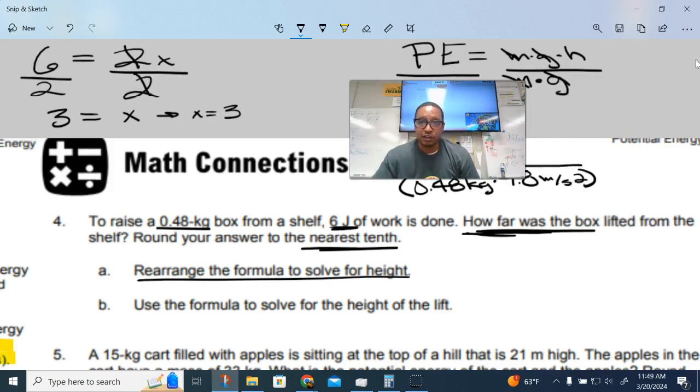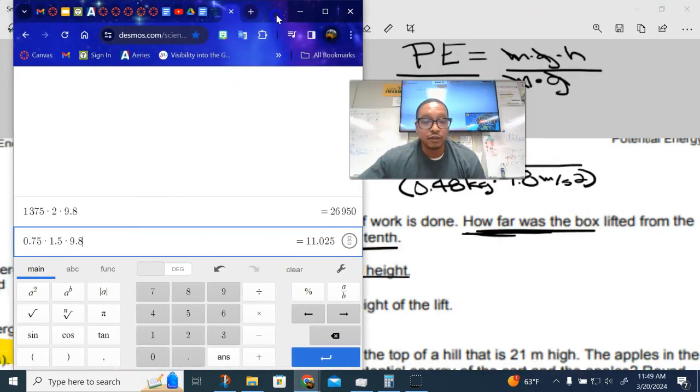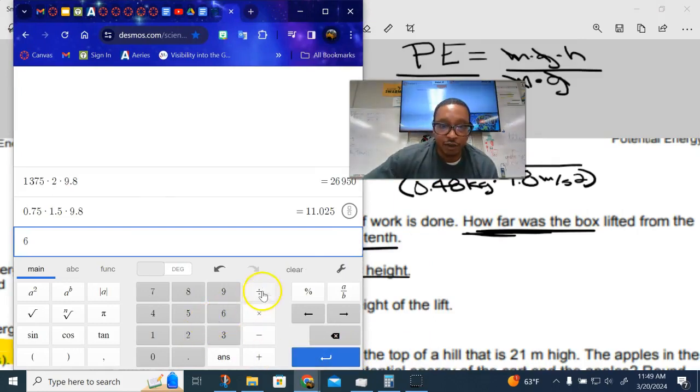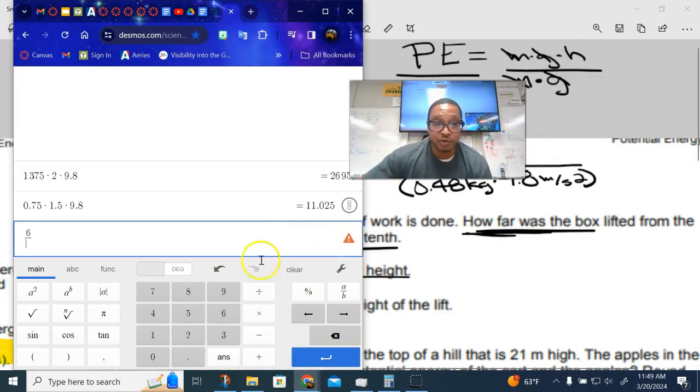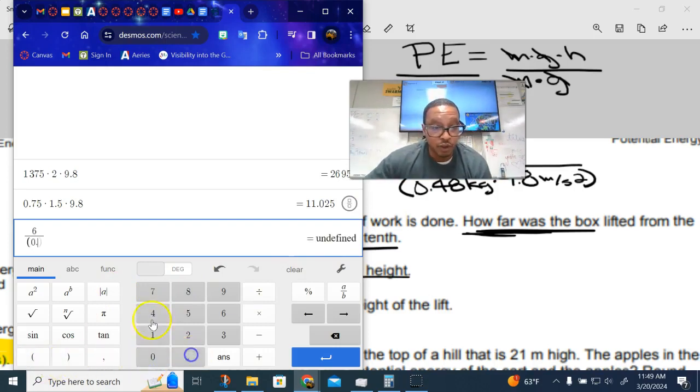So now, if you look, again, potential energy, mass, here's the mass. Gravity, there's the gravity. So now, let's go ahead and get that done up in there, okay? Let me move this over to this side. Now watch the way I'm going to put this in. You got to click that return button, okay? So I'm going to put 6, and then I'm going to say divided by, and then in the same way I have this parentheses, I'm going to go ahead and put a parenthesis right there. Boom. Then I'm going to put 0.48 times my 9.8, and I'm going to put a parenthesis. Boom. Just like I have right here.